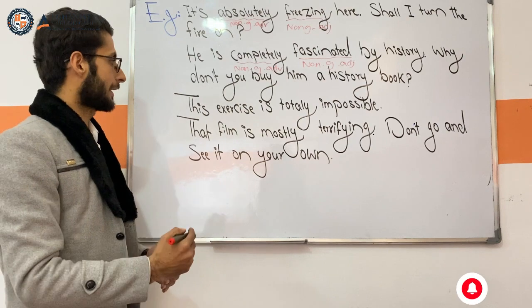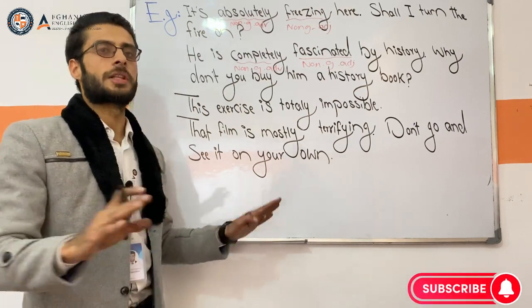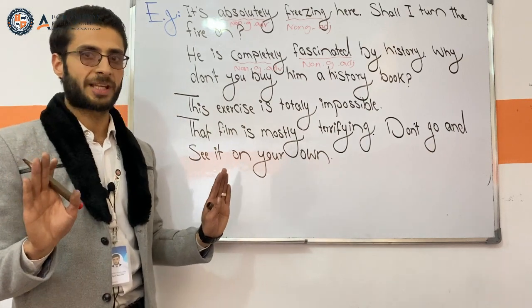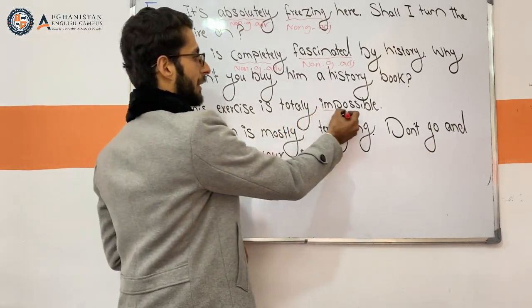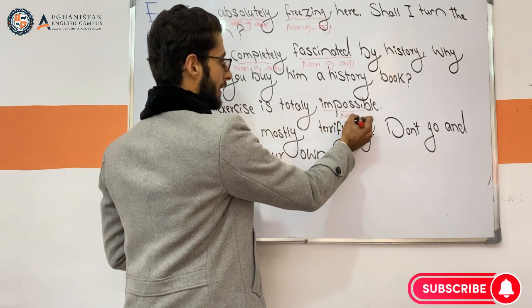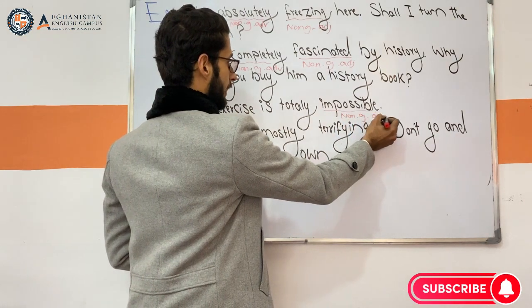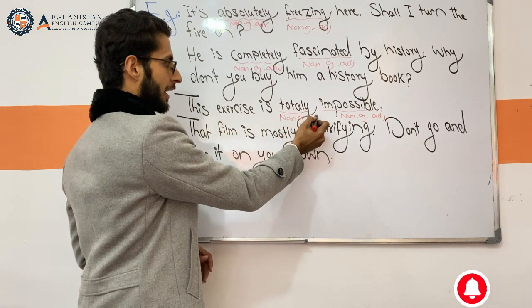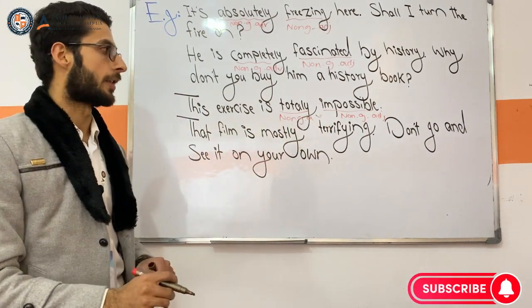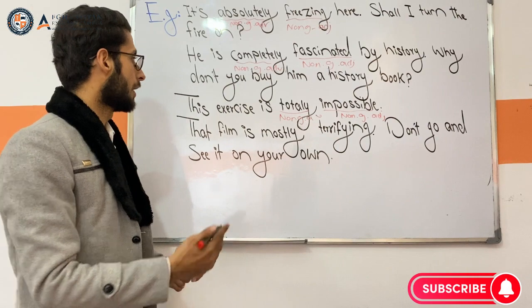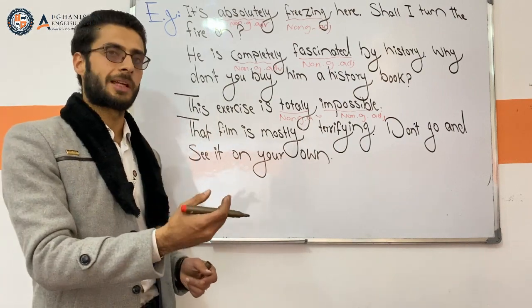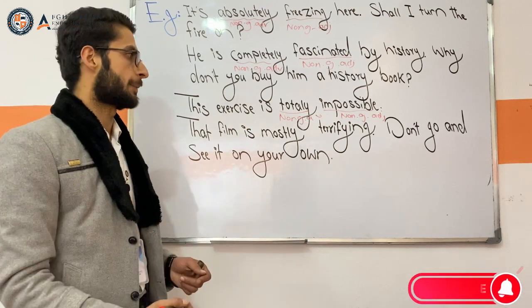Third one: This exercise is totally impossible. Here we have impossible, it is a non-gradable adjective. Here, what is totally? A non-grading adverb. We should use both with each other. In this example, I cannot say this exercise is very impossible. Very is one of the grading adverbs. You cannot use it before them.